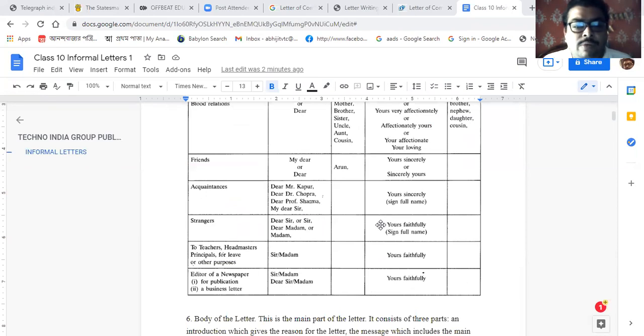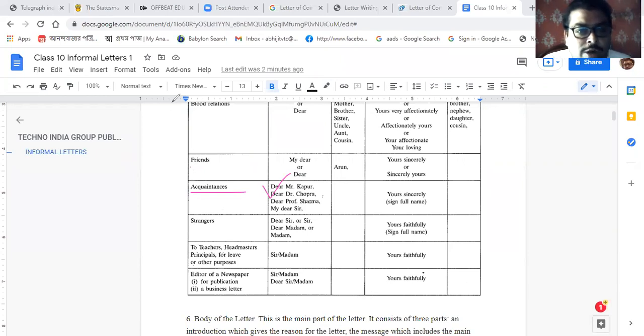Now we are coming to acquaintances, that is, someone you know. You can write dear Mr. Kapoor.